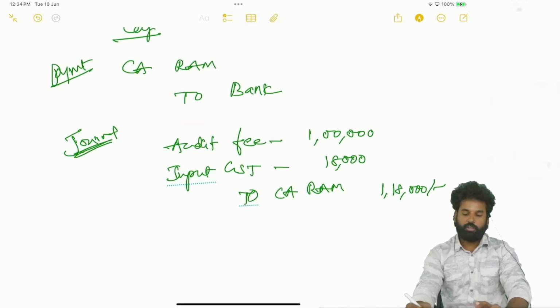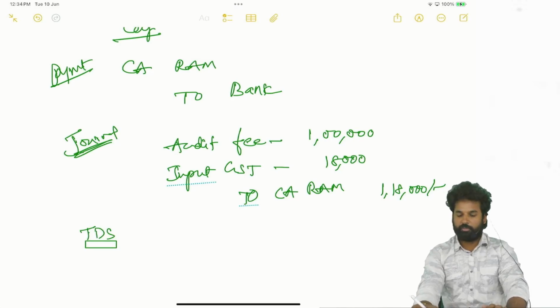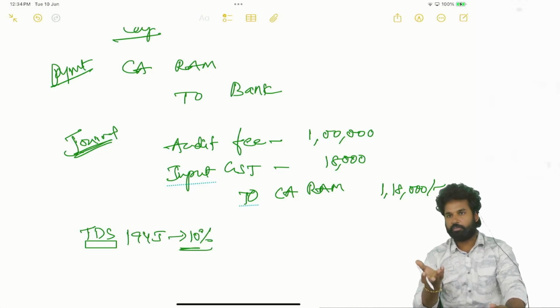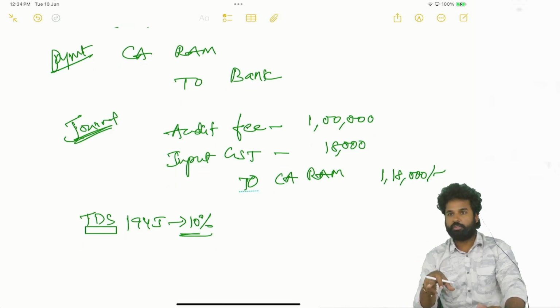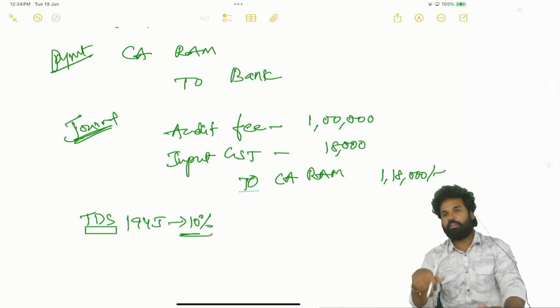Okay, here see there is one thing called TDS. This is a professional fee of 1 lakh. Income tax under section 194J, they have to deduct 10% TDS. So this TDS amount will be given to me. Huh? They will not give. How much will they give? 90,000 only. 90,000 along with the GST, 90,000 plus 18,000. How much? 1,08,000 they will give. I am putting the bill for 1,18,000 including GST. They will not give that much.